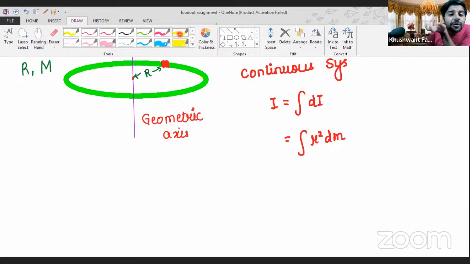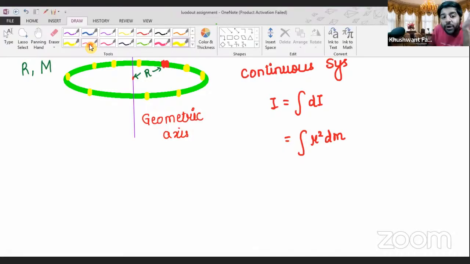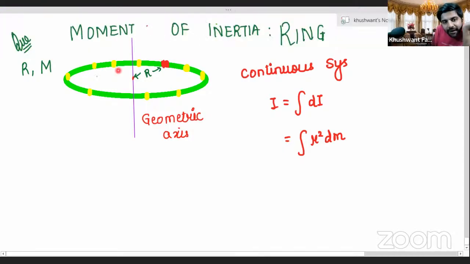A circular body is a body which has all the particles distributed in such a way that for every particle the distance from the center is the same. It is not different. So whether you take this part, this element or this, every element will be at the same distance, which is equal to the radius of that ring from the axis.